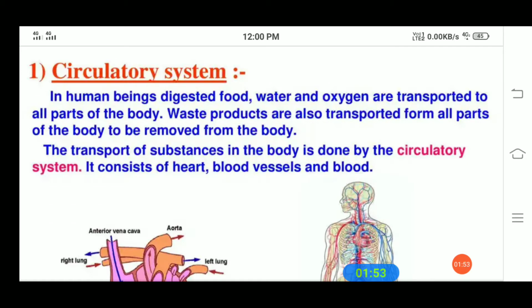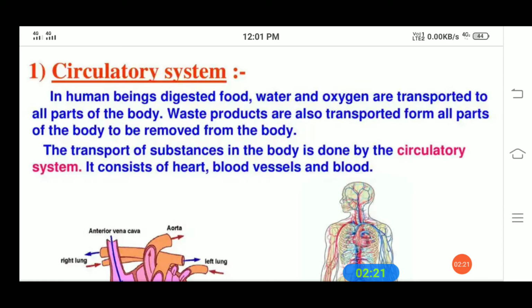Students, in human beings, the digested food, water and oxygen are transported to all parts of the body, and the waste products are also transported from all parts of the body to be removed from the body. So this transport of substances in the body is done by the circulatory system, and it consists of the heart, blood vessels and blood.